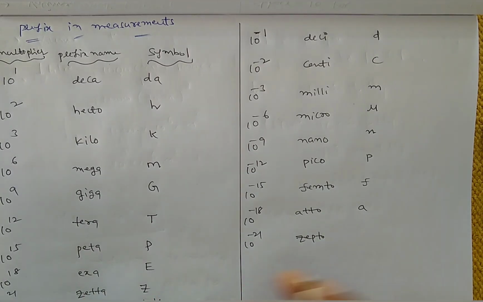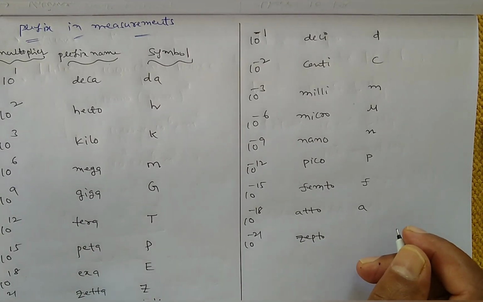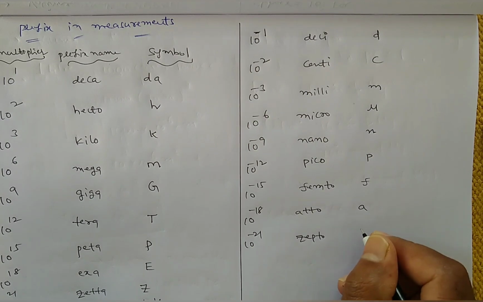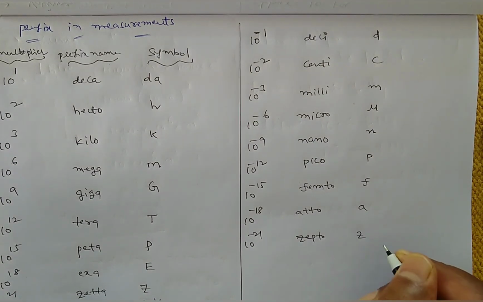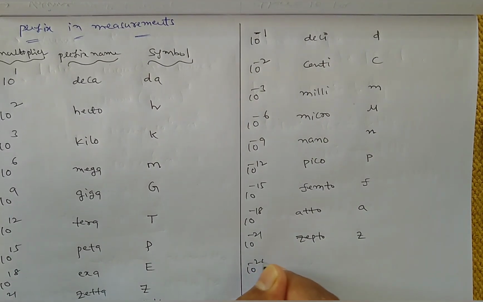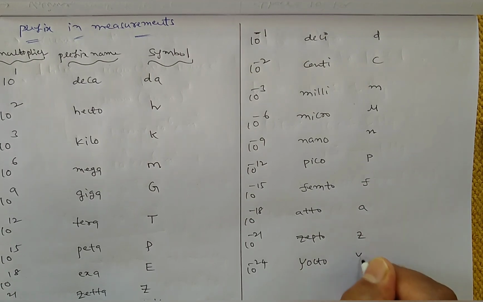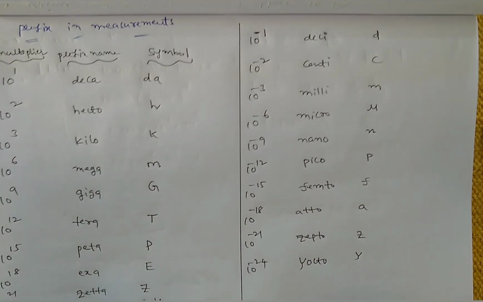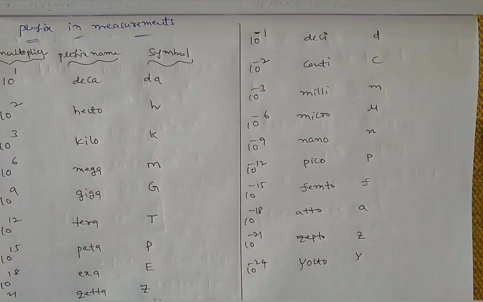It is zeta, it is zepto. That is 10 power minus 21, symbol is small z. Next, 10 power minus 24. This is yocto and the symbol is small y. So these are all the prefixes we will use in conversion of units and measurements.